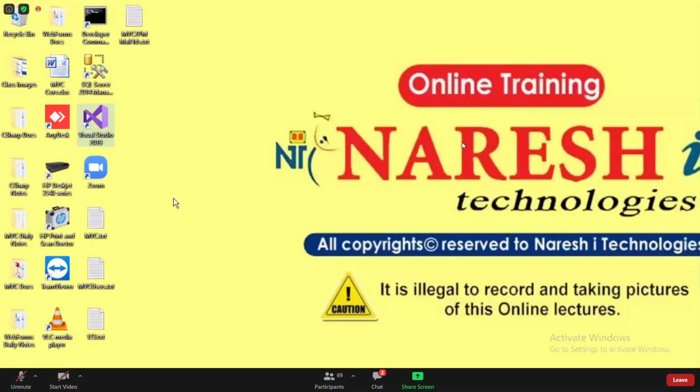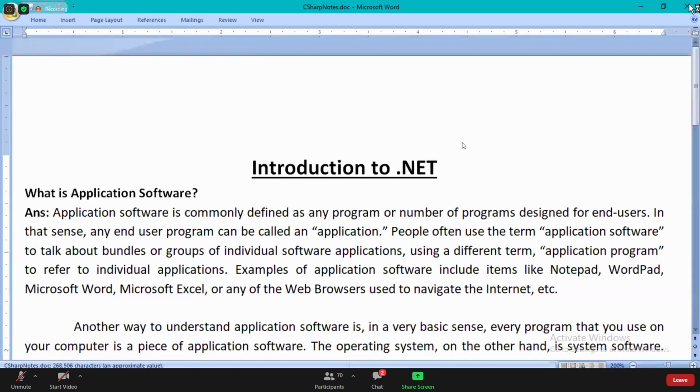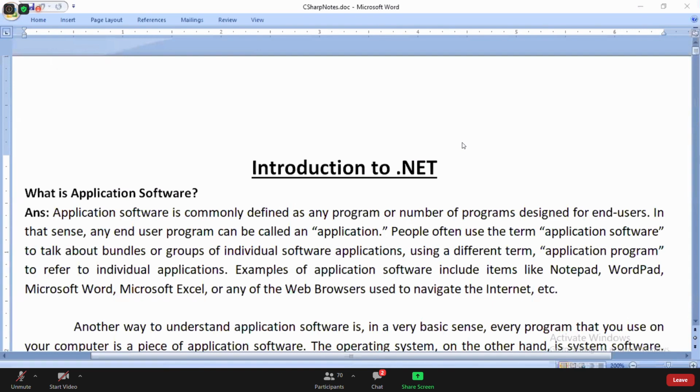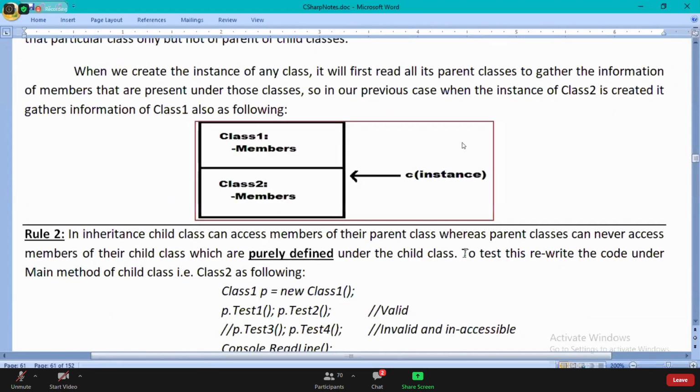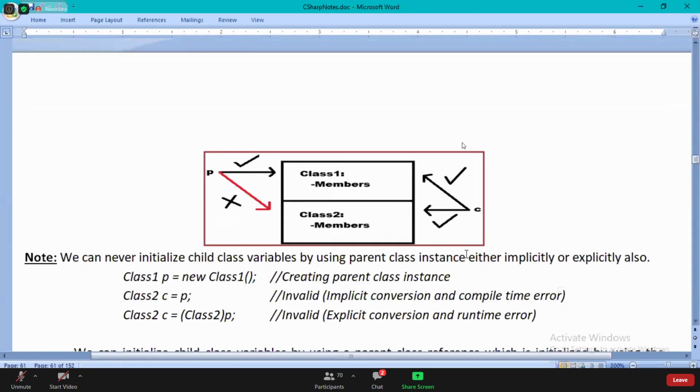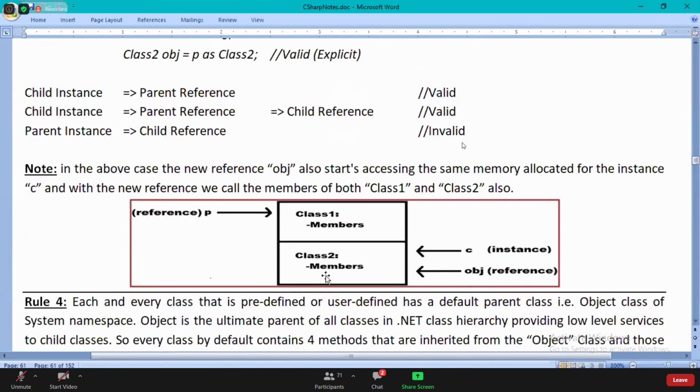That is where we stopped in the last class. Using P, I cannot call the members of class 2.